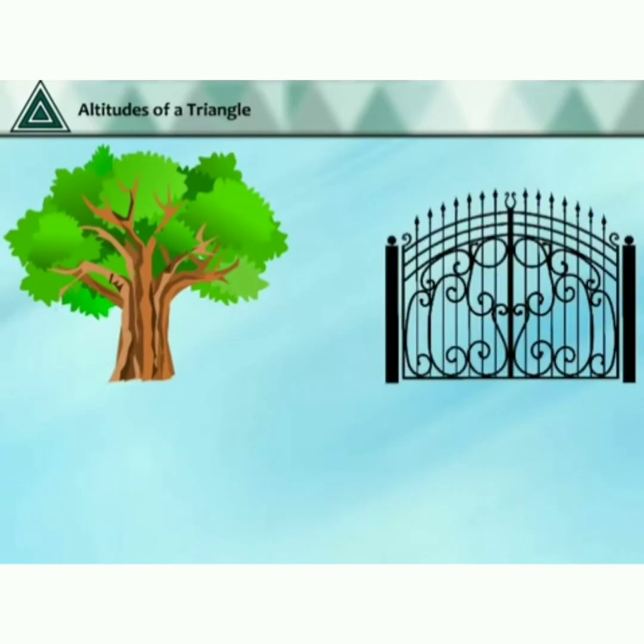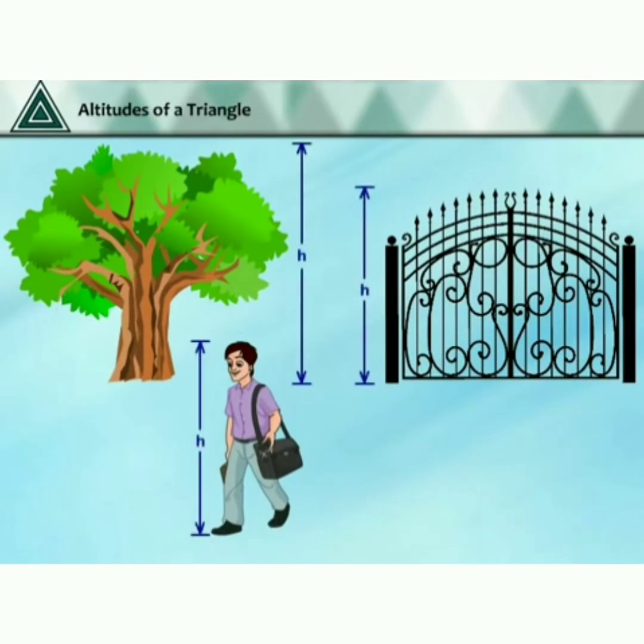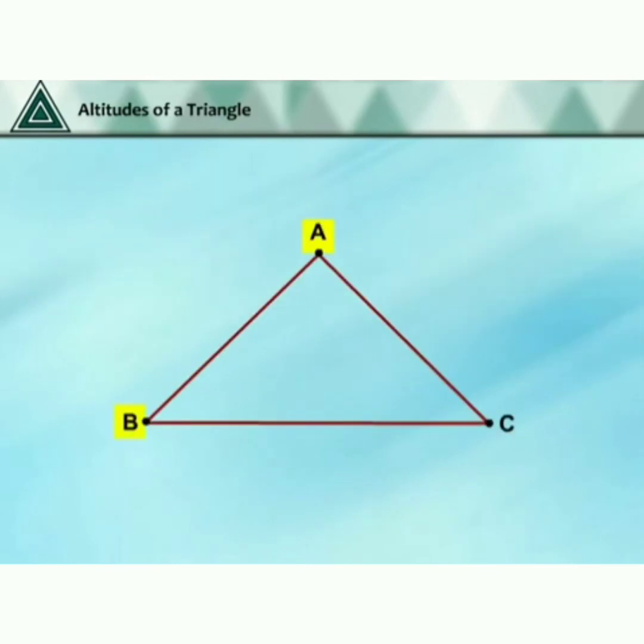Okay dears, let us see the altitude of a triangle. In our daily life, we come across the word height. How can you measure the height of the following objects? Yes, we measure from the top to the bottom. Now for a triangle ABC, the height is the distance from vertex A to the base BC. There can be many lines from A to BC. Among these, which will represent the height?